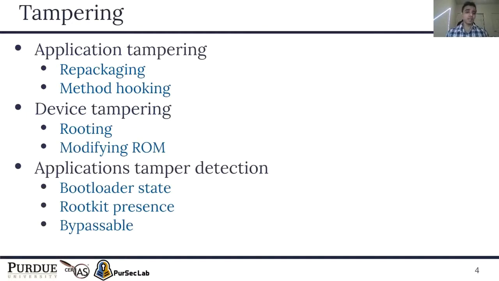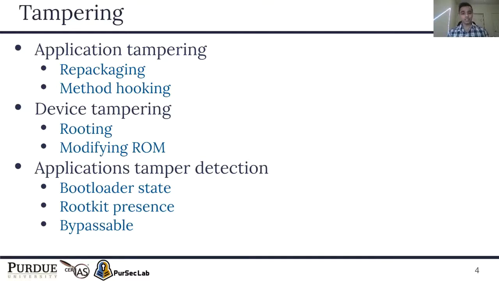So an attacker can tamper an application by repackaging it. Repackaging involves decompiling the APK into smali, modifying the code, and then repackaging it again. Another dynamic approach of tampering an application is to hook its functions during runtime and then inject code to get the required functionality. Devices can be tampered by rooting the device by using a rootkit, or they can be tampered by installing a modified ROM.